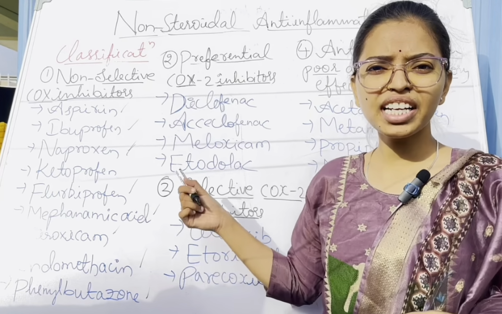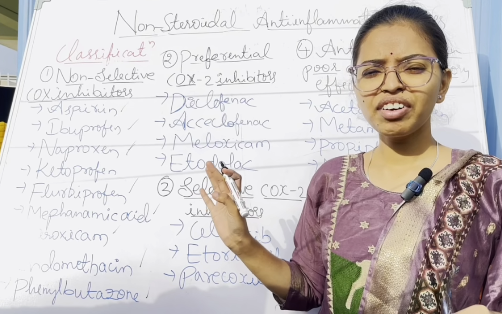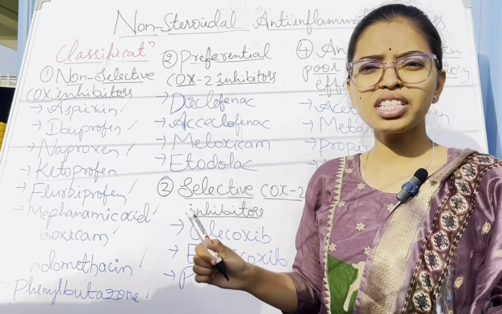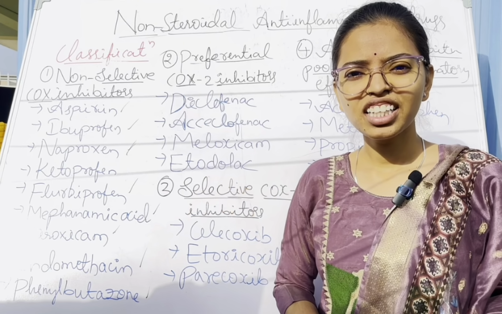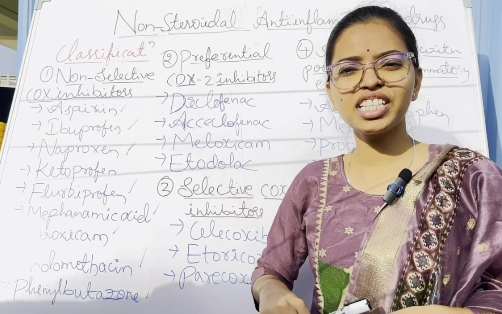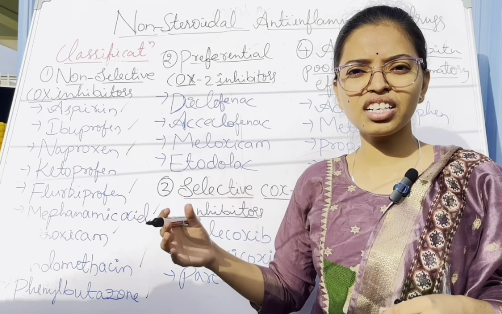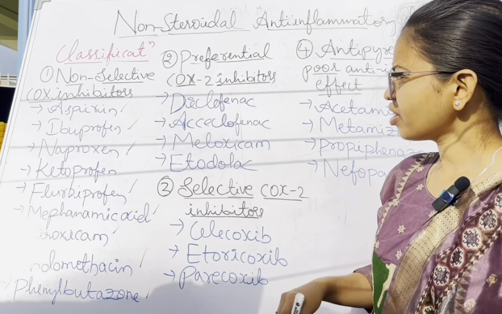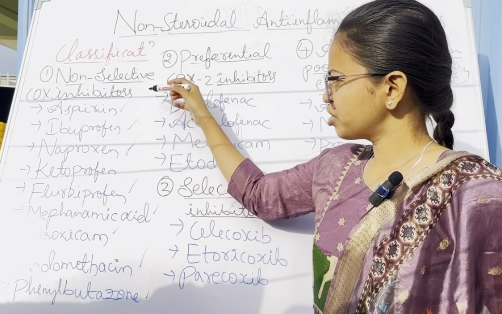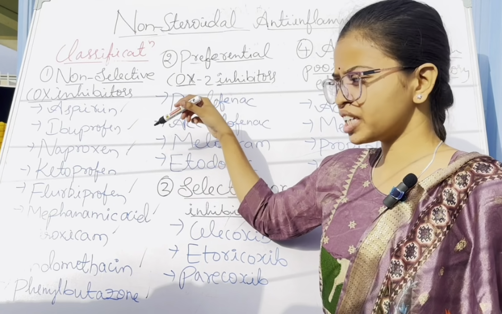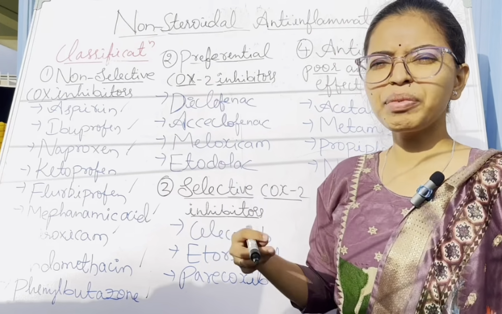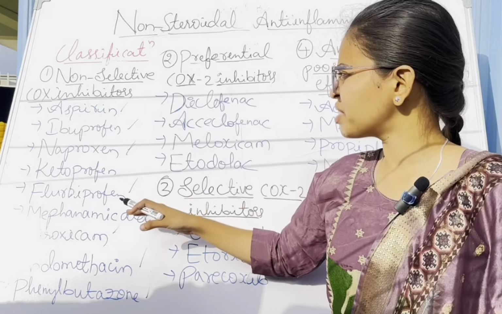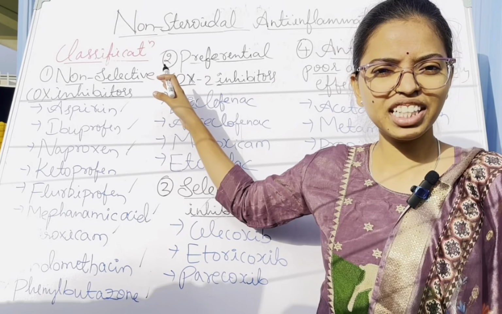Not only NSAIDs, in any drug class you study in pharmacology, you must know the pathophysiology of the disease so you can answer the mechanism of action of the drugs. So aspirin, ibuprofen, naproxen, ketoprofen, flurbiprofen, mefenamic acid, piroxicam, indomethacin, all these drugs come under non-selective inhibitors.